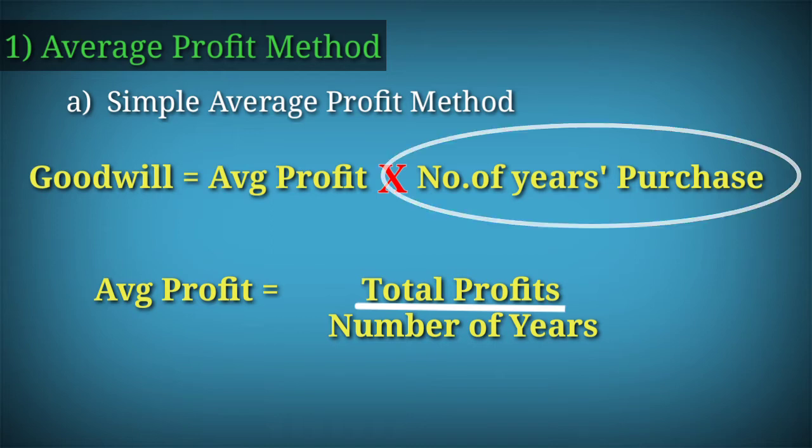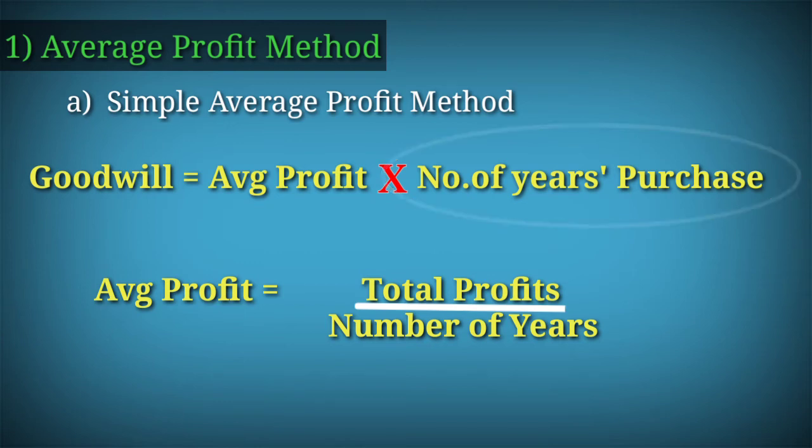Here, number of years purchase indicates the time required by the new business to come at a level equal to the old settled business. That means when you purchase a business, you will have to pay the goodwill along with the value of the net asset.